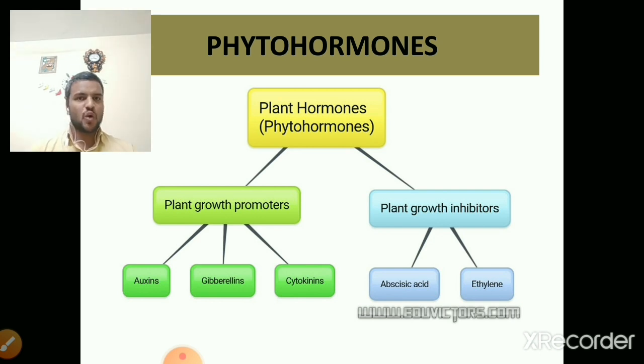Again, these plant growth promoters and plant growth inhibitors are subdivided. So what are they? Plant growth promoters are auxins, gibberellins, cytokinins, and plant growth inhibitors are abscisic acid and ethylene. Now we are going to see them one by one.